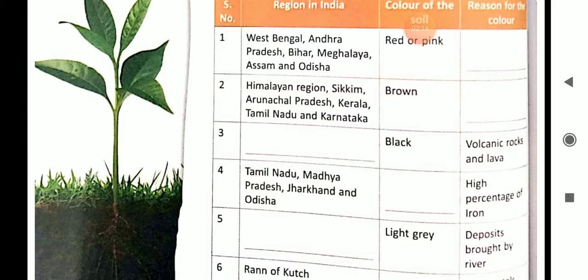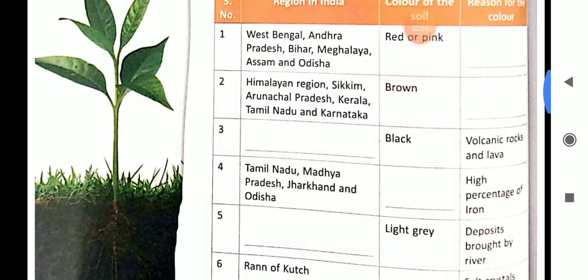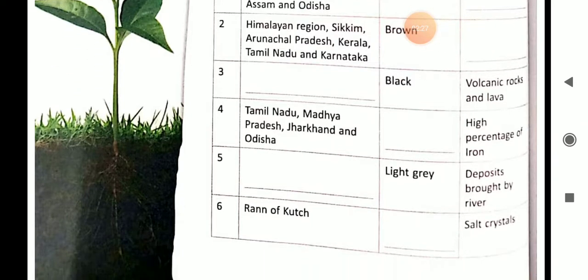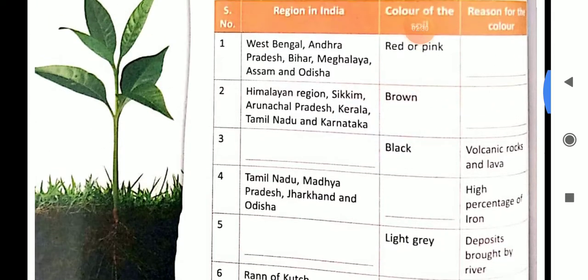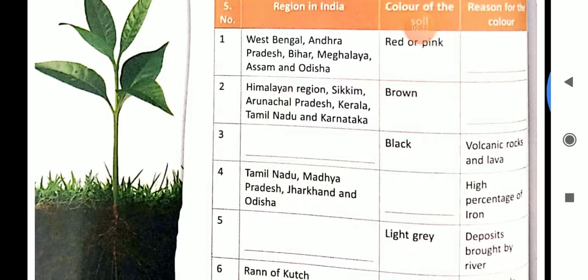Due to this, the color of the soil is black. Then you have to fill here in which region the black color soil is present. Then in number 4, the region in India is given and reason for the color is given. You have to fill here which color of the soil is there.